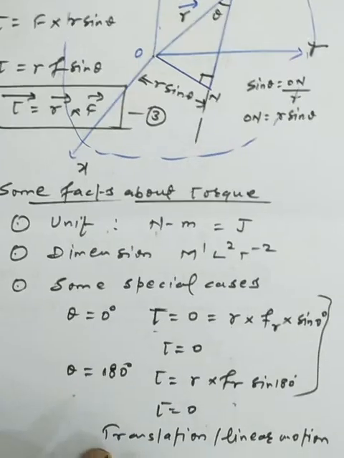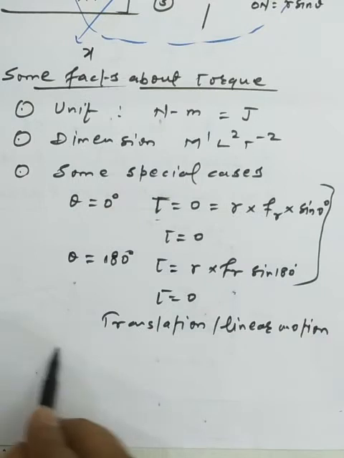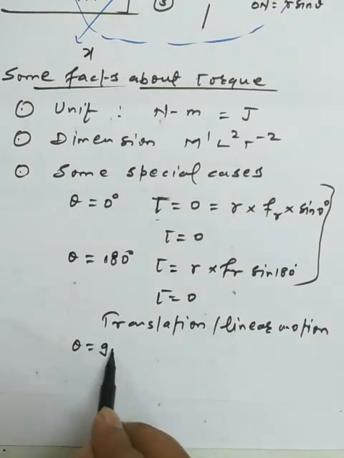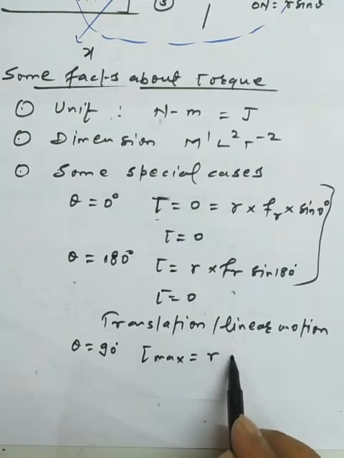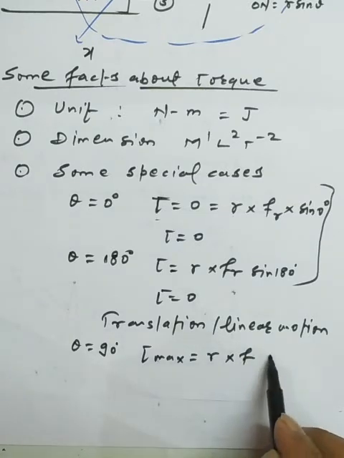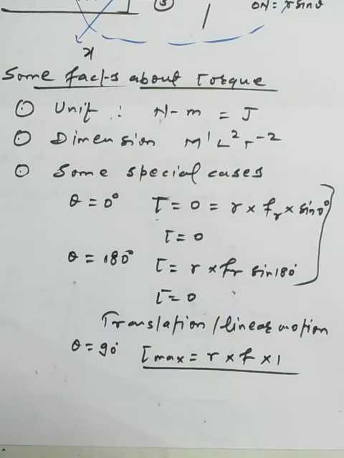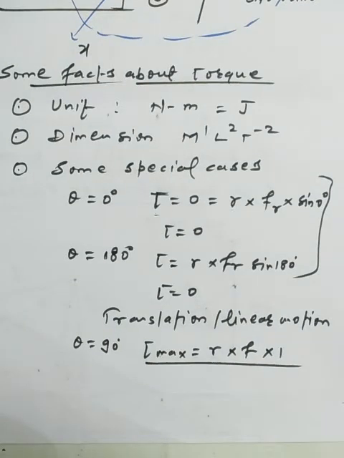So this is one of the important points. Now when theta is equal to 90 degree, the torque has its maximum value, tau maximum is equal to r into f, and sine 90 degree is 1. Okay, so this is the important part we have.